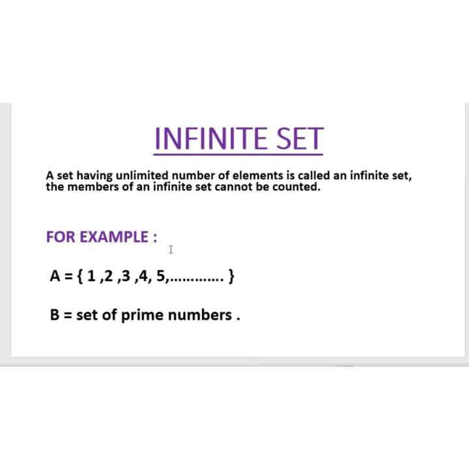For example, set A is a set of natural numbers showing an unlimited number of elements. In this way, set A is also an infinite set since its members cannot be counted and are unlimited.